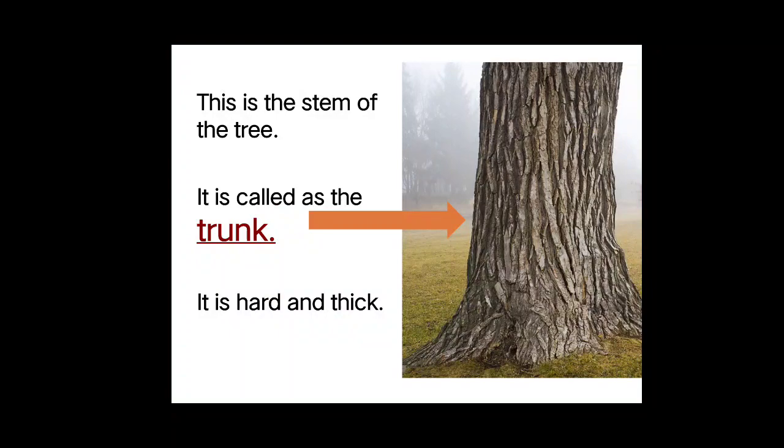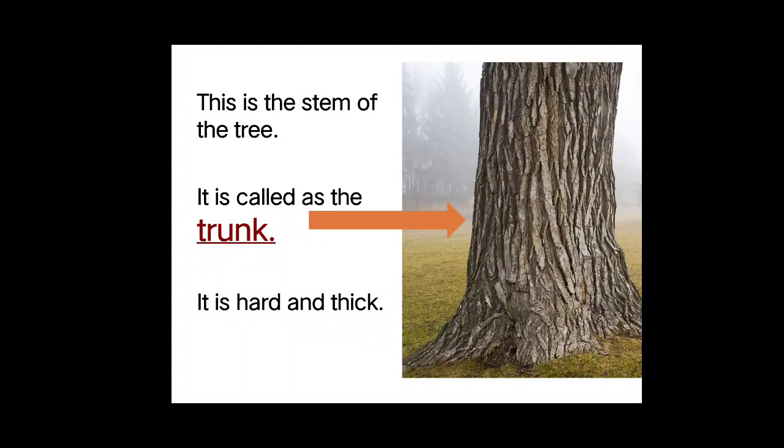This is the stem of the tree. It is called the trunk. What is it called? It is called the trunk of the tree. It is hard and thick. How is the stem of the tree? It is hard and thick. What is the other name of the stem? It is the trunk of the tree.